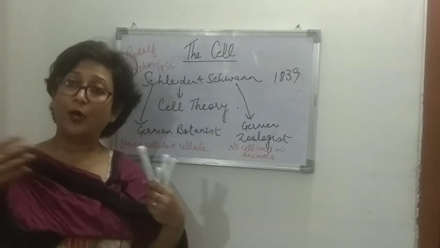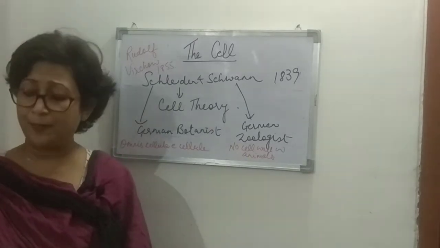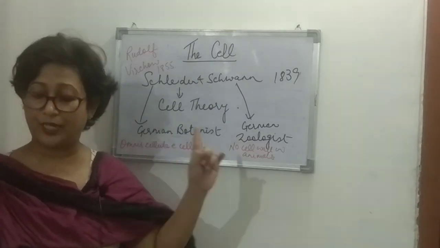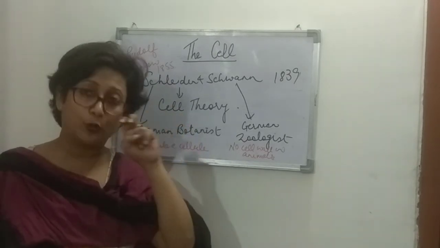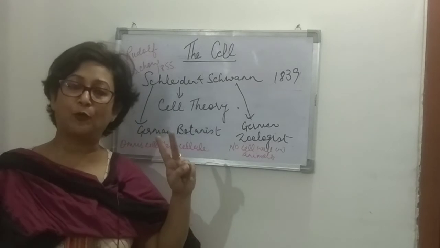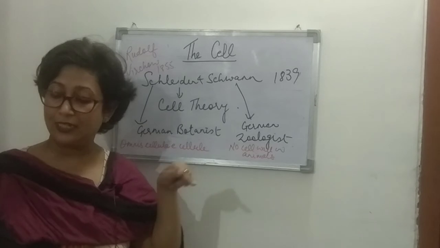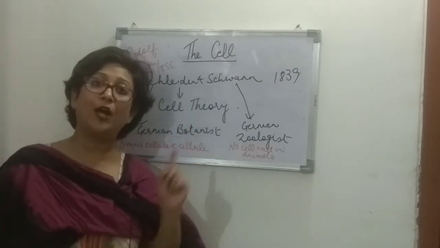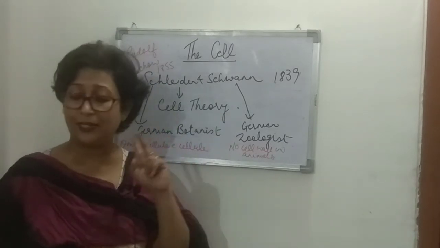The modified cell theory tells us a few points. Organisms are composed of cells and their products. Each cell is made up of a small mass of protoplasm, and inside the protoplasm there is a nucleus. The plasma membrane is the limiting membrane. A cell may have just the plasma membrane as a limiting membrane, or may have a cell wall outside the plasma membrane. That is the difference between an animal cell and a plant cell.